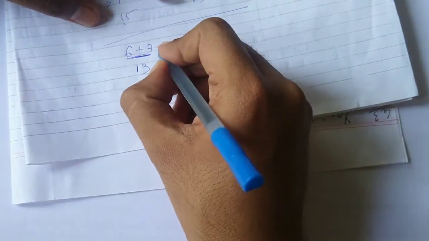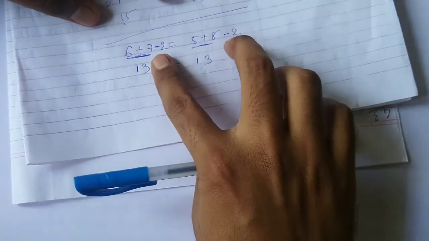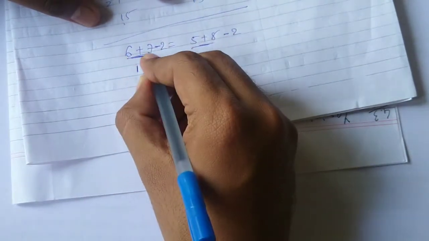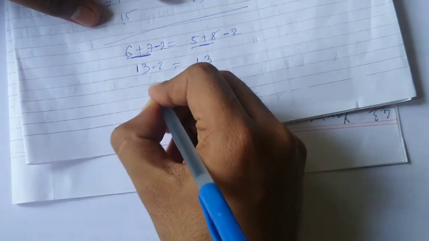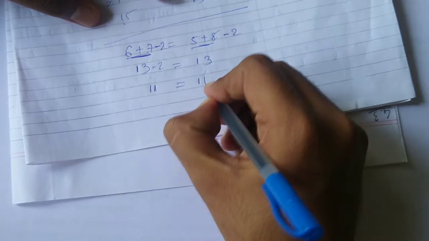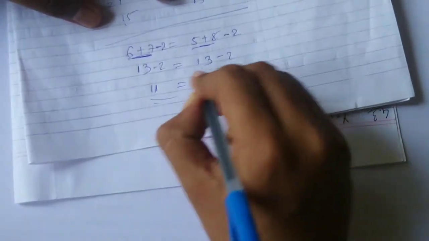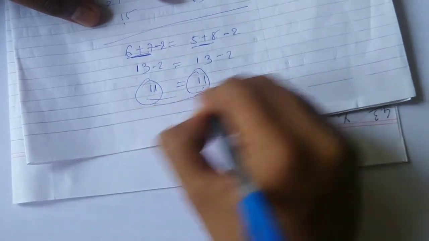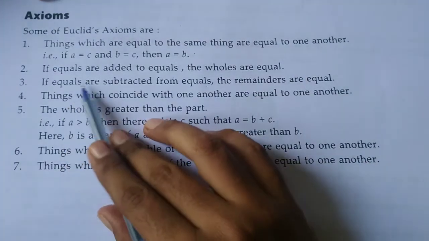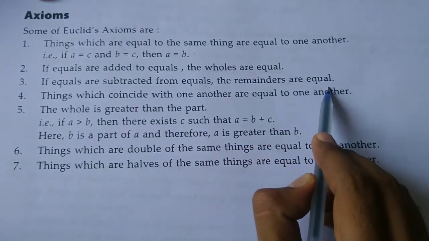I subtract 2 from both sides. 13 minus 2 is 11 on each side. Then the remainders are the same. So if equals are subtracted from equals, the remainders are equal.